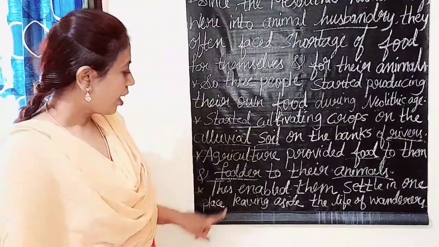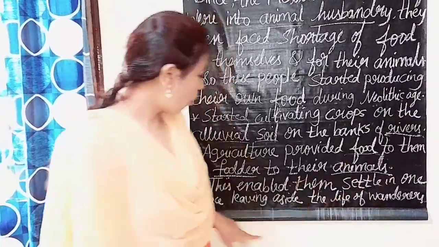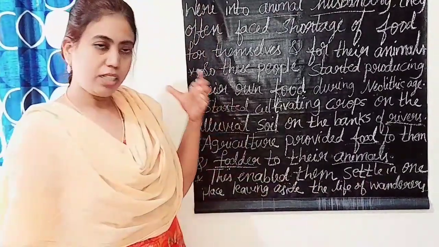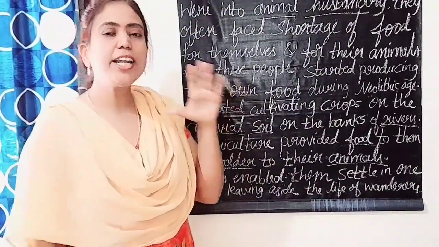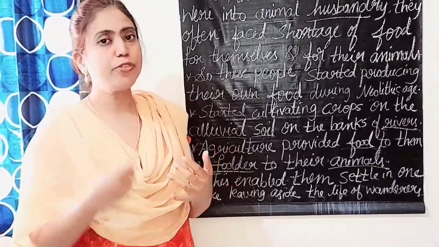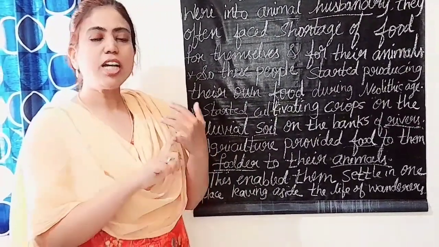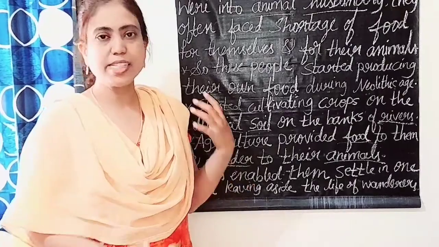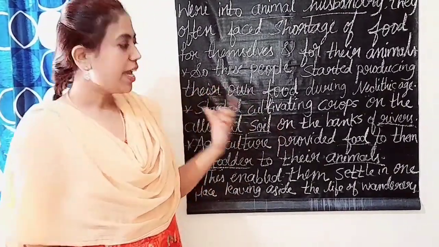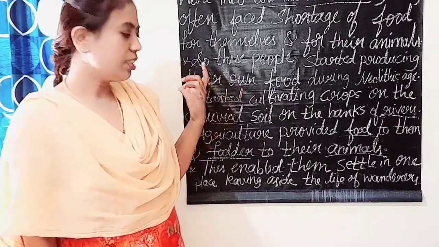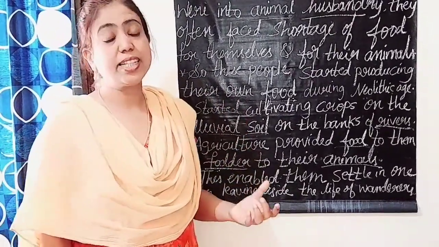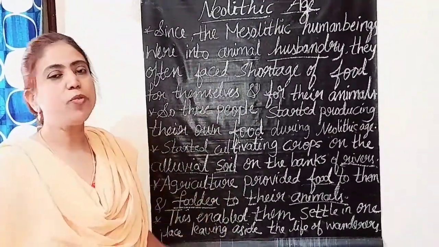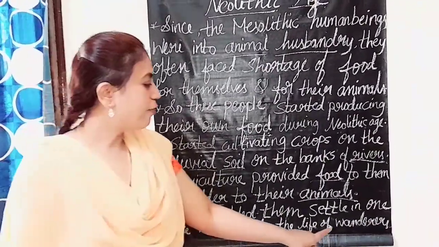Okay. Next, this enabled them to settle in one place, leaving aside the life of wanderers. Means the agricultural life made them settle at one place, because now they were getting food, and food for the animals also. That's why they were not going in search of food and wandering from one place to another. Why were they wandering? In search of food. When they got that food in the form of agriculture, they settled in one place. In the Neolithic age, people started to live at one place and left the life of wanderers.